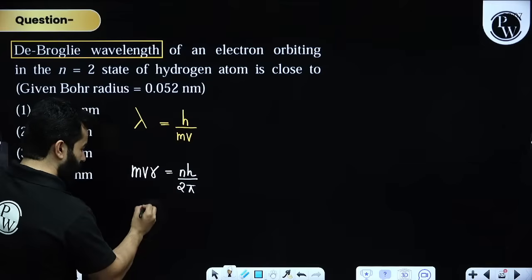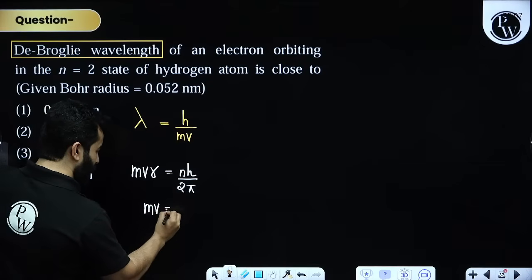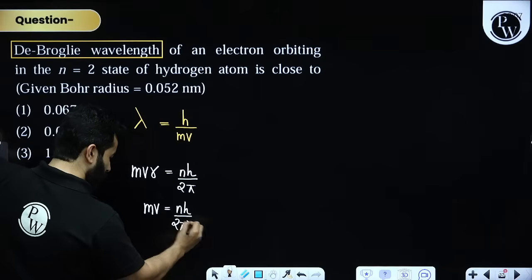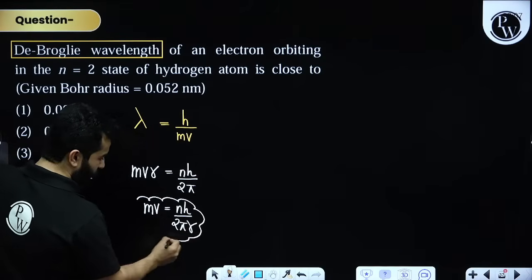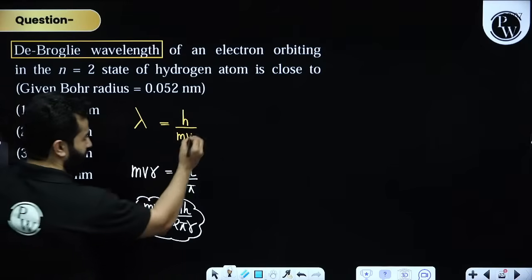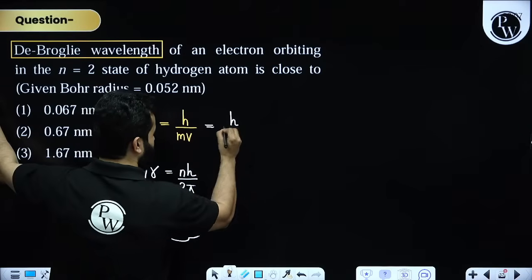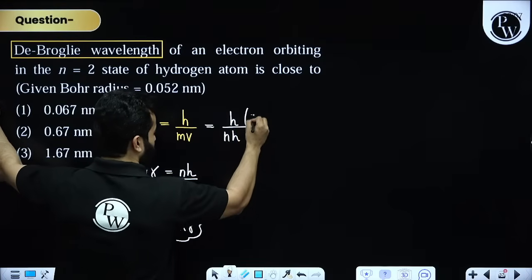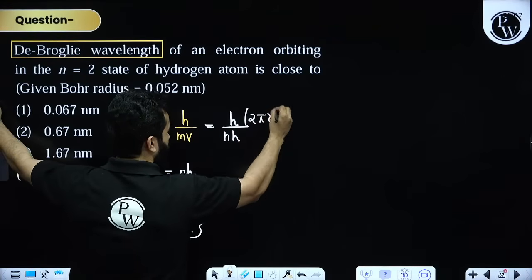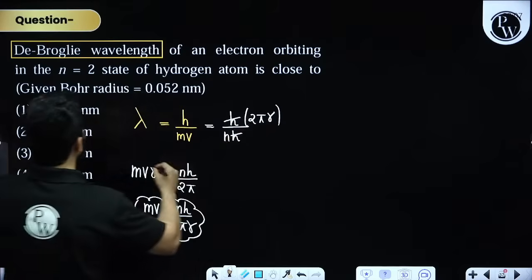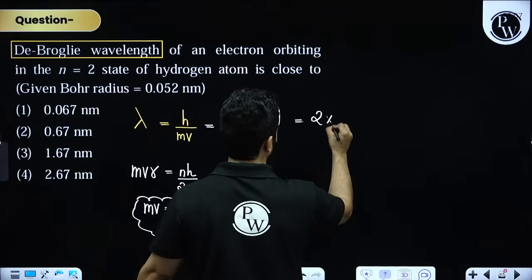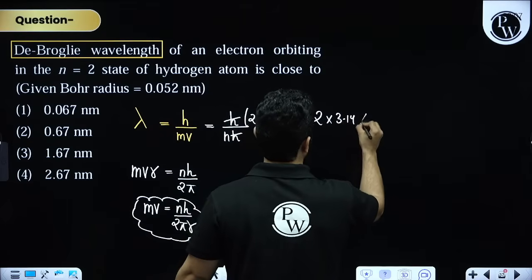That means from this I can write down mv equals nh upon 2 pi r. Remember this also, that instead of momentum you can always rewrite this. So this will become h divided by, instead of mv I am going to write nh upon 2 pi r. H can be cancelled out. They are talking about n equals 2. So this will become 2 into 3.14.